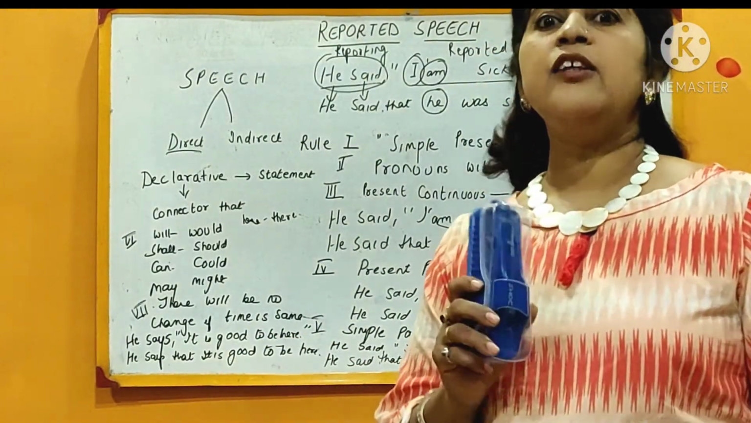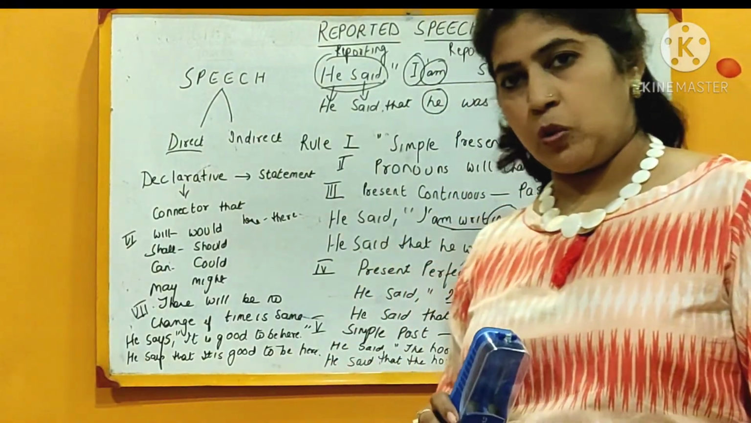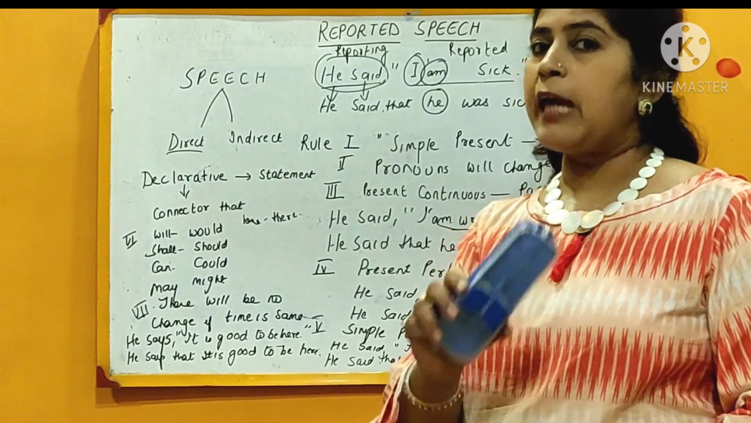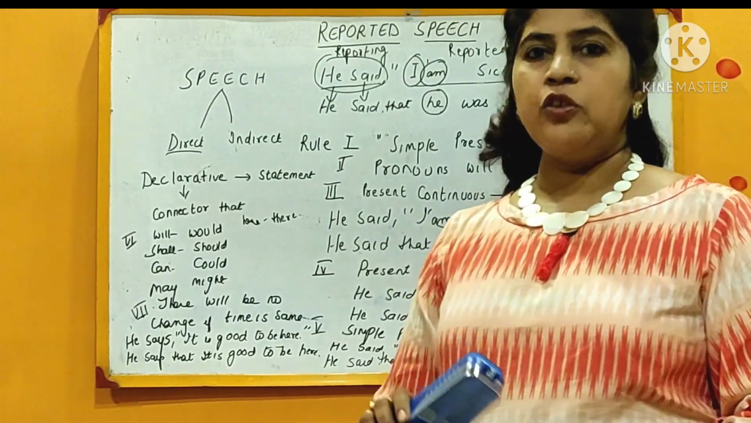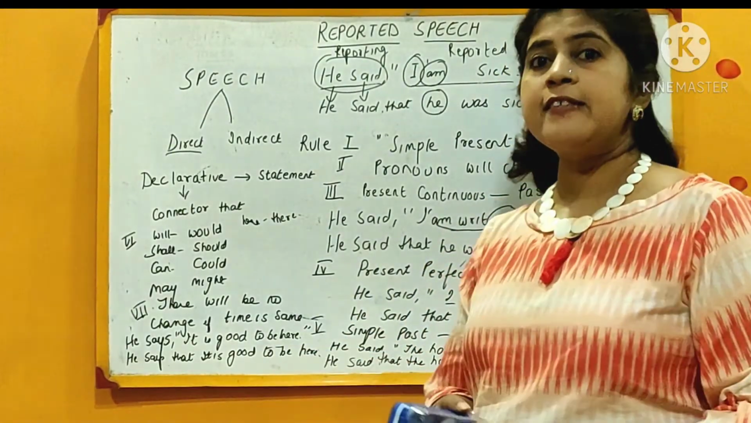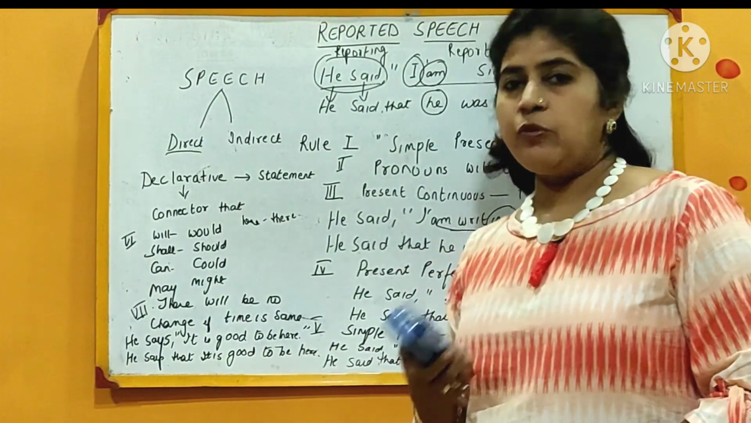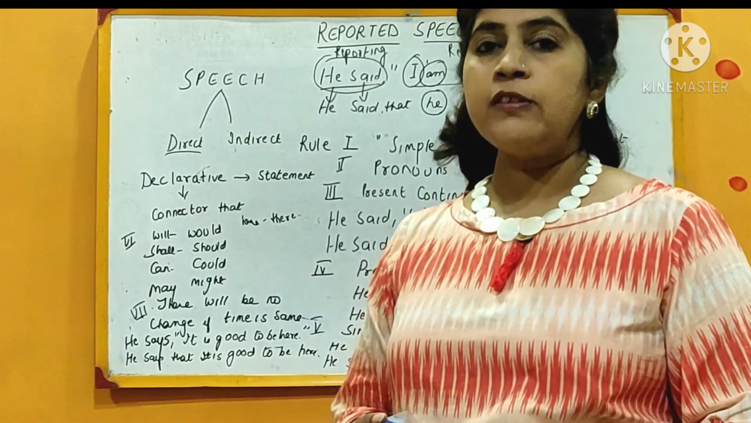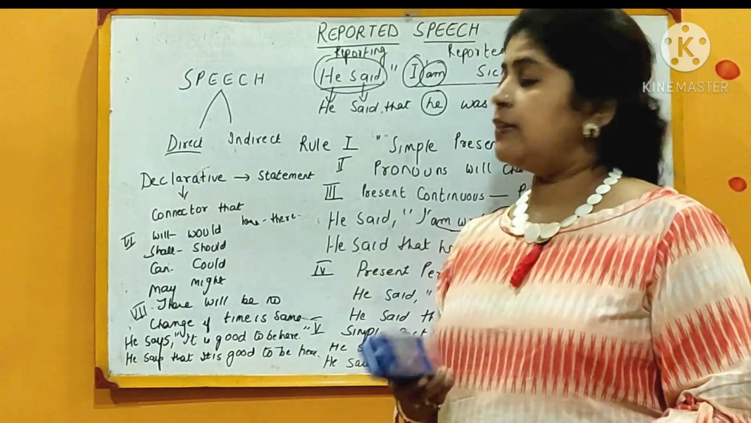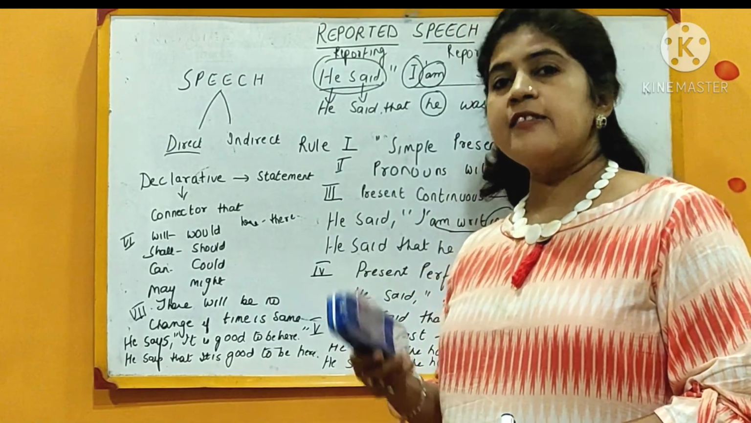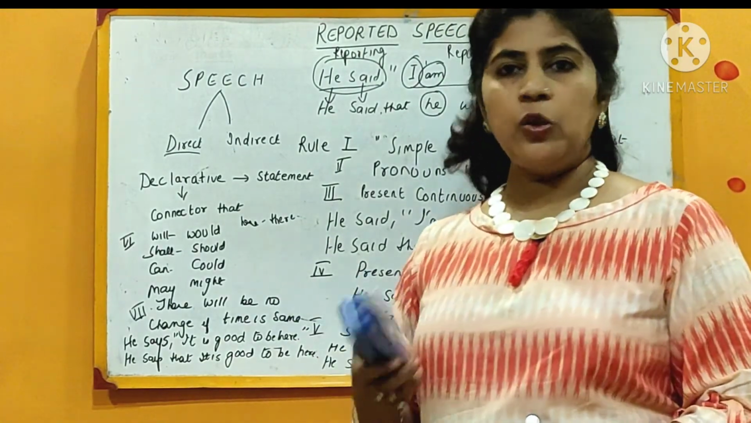You can say that in universal truth sentences also, there is no change. Universal truth, or when we are talking about habitual actions, there is no change. For example, we can say, he says the sun rises in the east. So it will remain the same because it is a universal truth sentence. So he is saying, he says that the sun rises in the east. There will be no change.